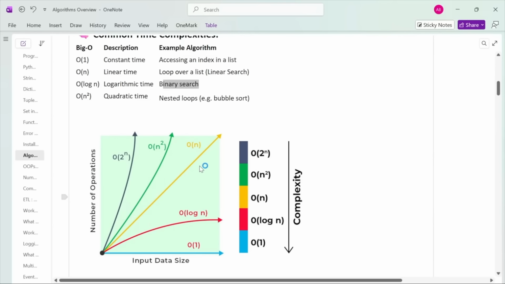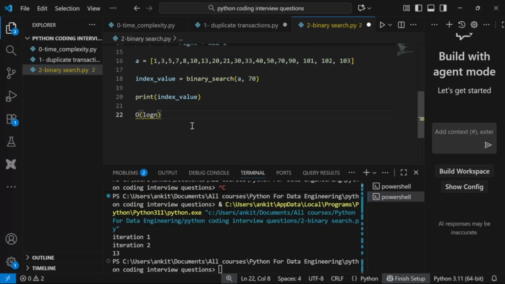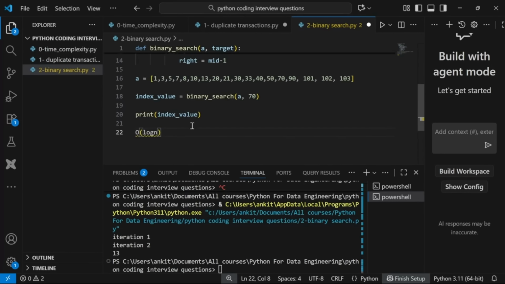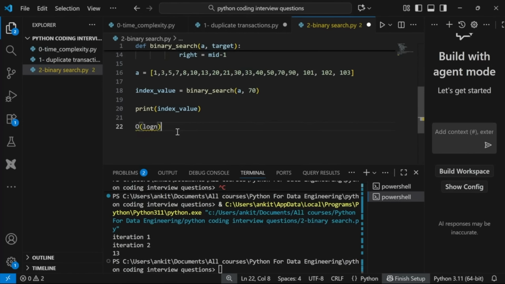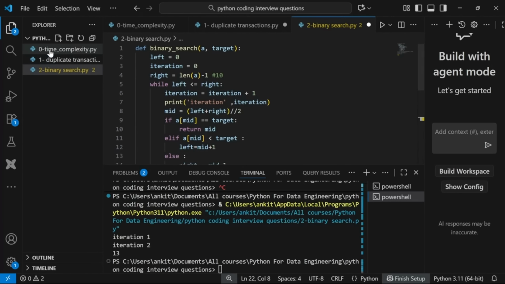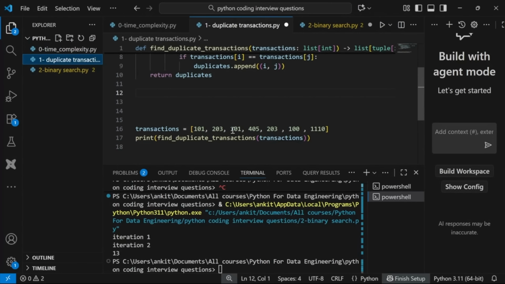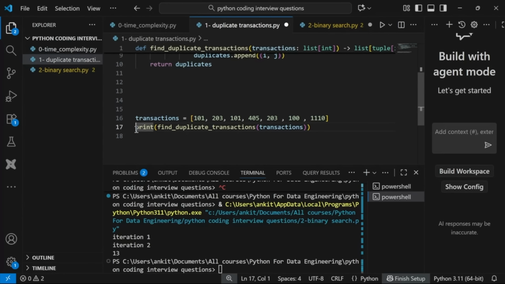Now, last thing I want to tell, or two more things I want to tell, is, one is when I sort something, right? So let's go here. Let's say this is my array, or this is my array transactions. Let me comment it.